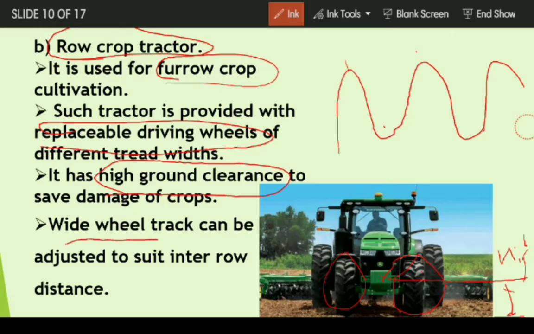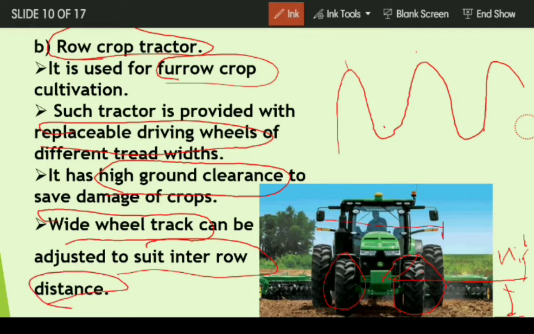Then wide wheel track can be adjusted to suit the inter-row distances. So what is wide wheel track? The distance between these tires can be adjusted according to the need or according to the furrow width.